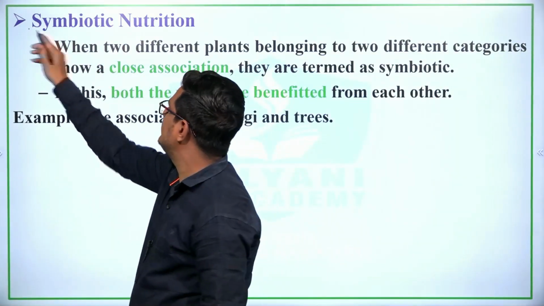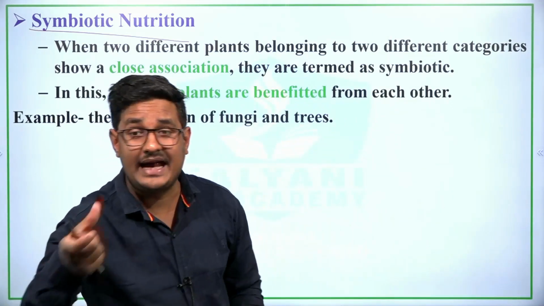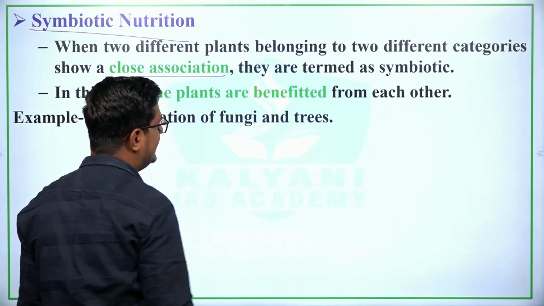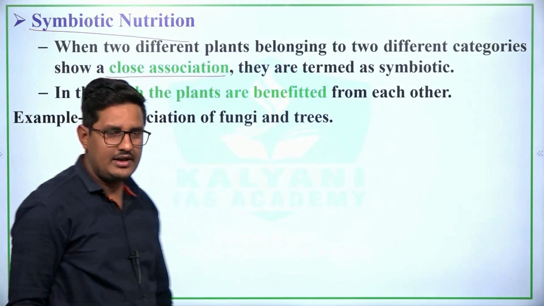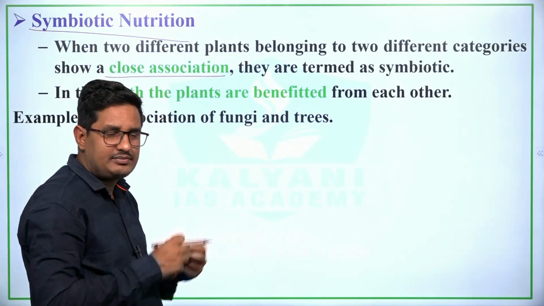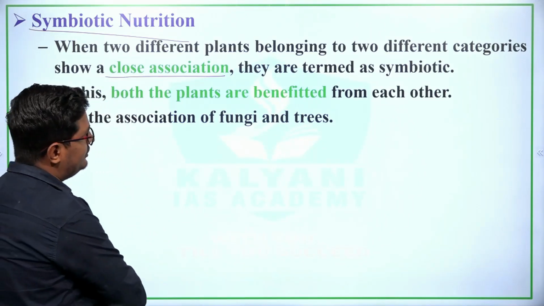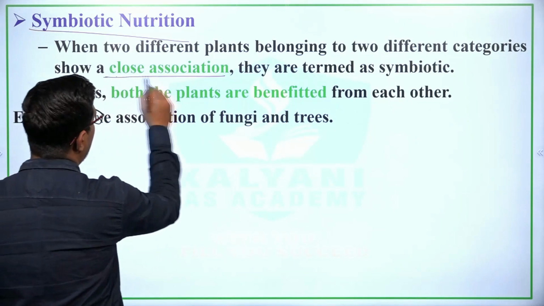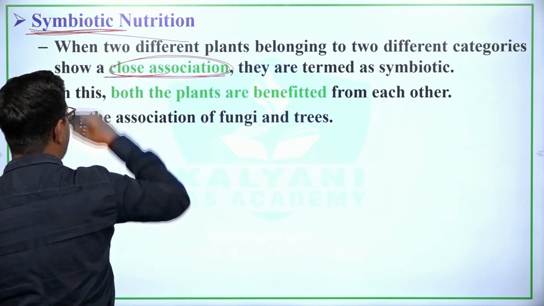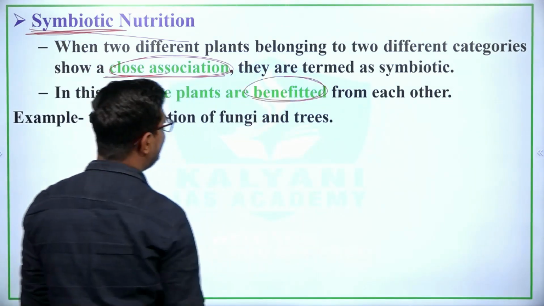Next, symbiotic nutrition, right? So when two different plants belonging to different categories have a close association, they are termed as symbiotic, right? और यहाँ पर जो symbiotic relationship होता है, इसमें दोनों ही एक दूसरे की मदद करते हैं. So when two different plants belonging to different categories have a close association, it is known as symbiotic nutrition, right? In this nutrition, both plants are benefited from each other, right?